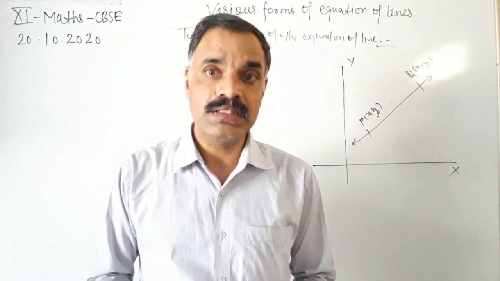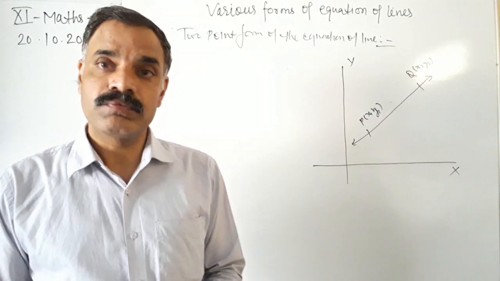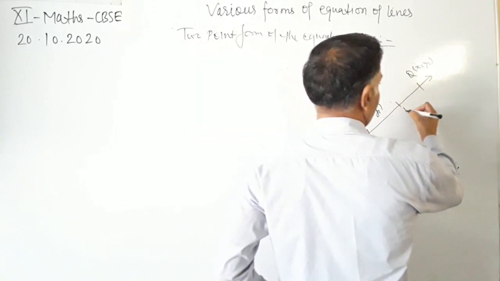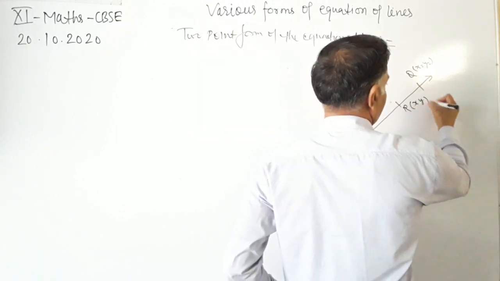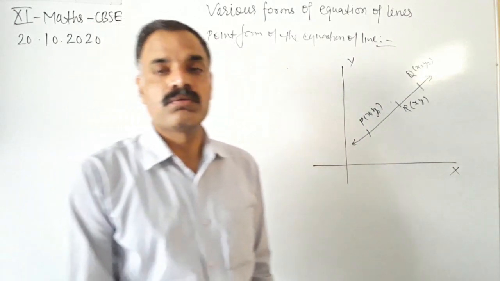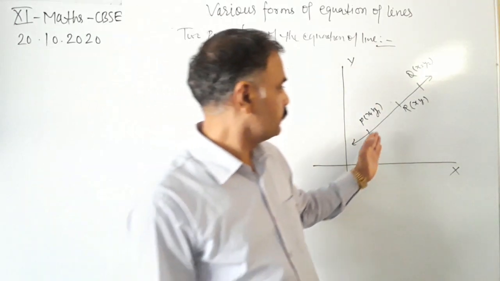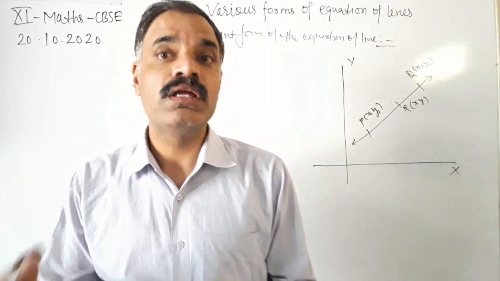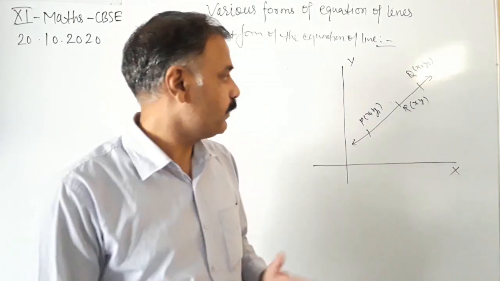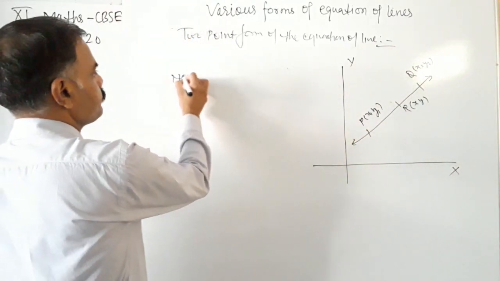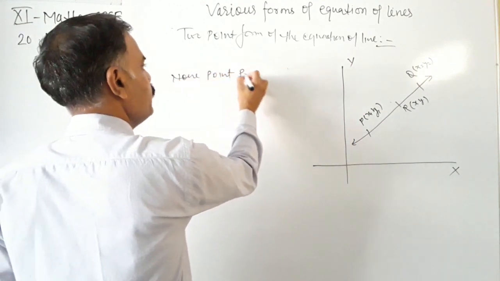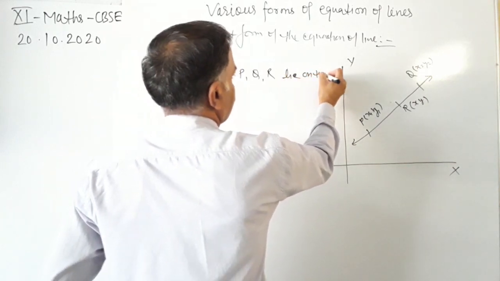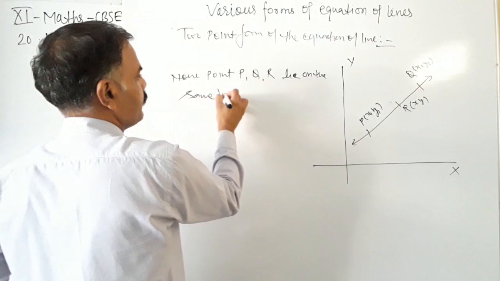First of all, we will consider another point, or third point, on the line, that is a general point on the line. Okay, let R be the general point on the line. Its coordinates are (x, y). Now these points P, R and Q, or P, Q, R, are collinear points. Collinear points, that is, points P, Q, R lie on the same line.